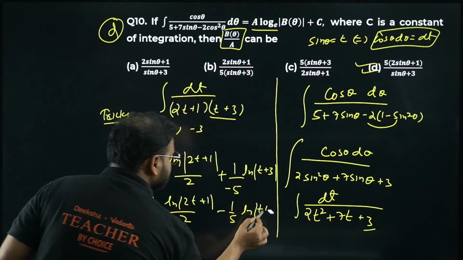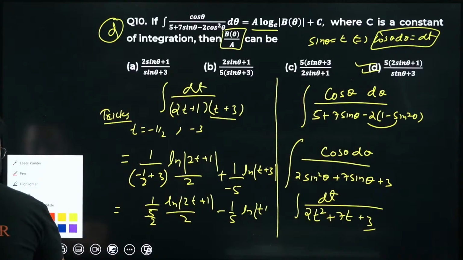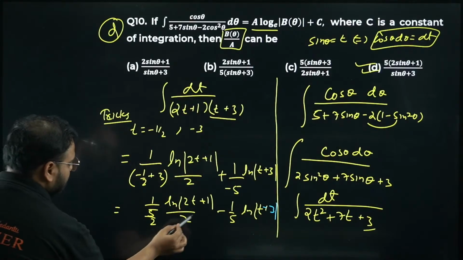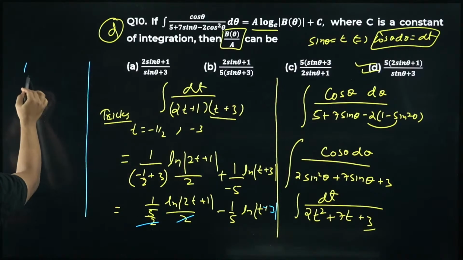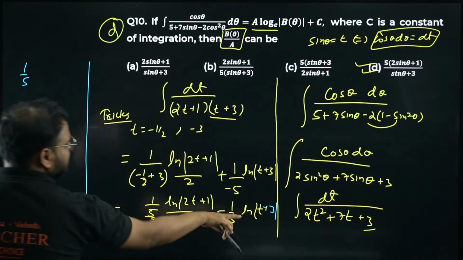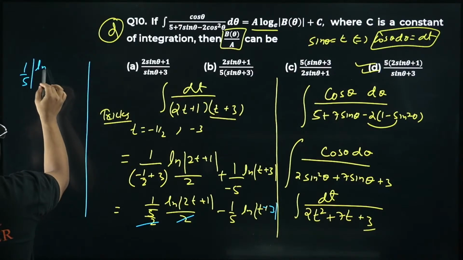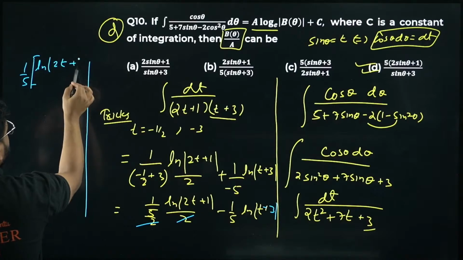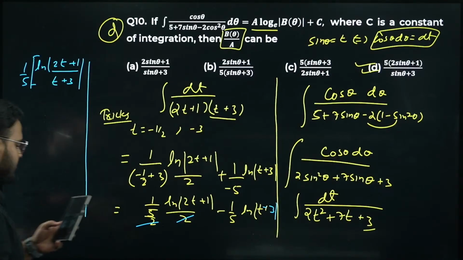This 2 and this 2 will cancel. I can see 1 by 5 is common, so I'll take 1 by 5 common. I'm getting log this minus this, so I'm getting ln of 2t plus 1 by t plus 3.